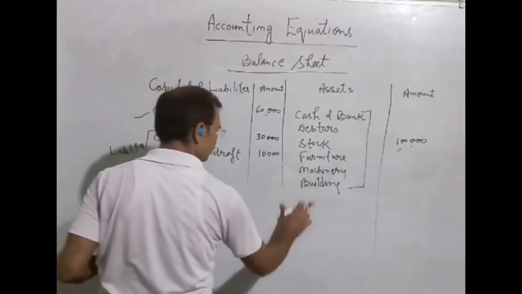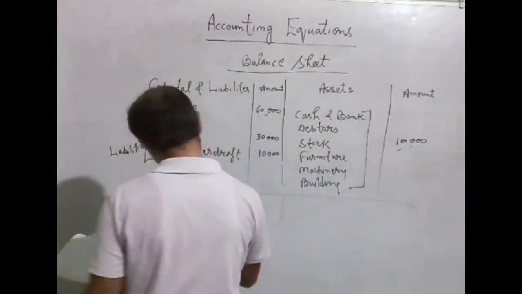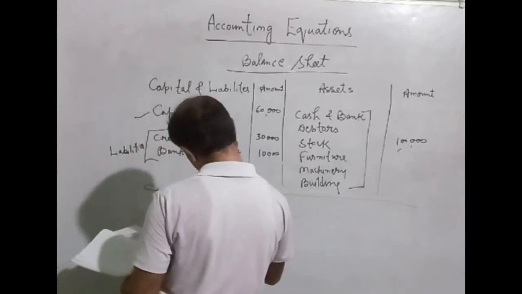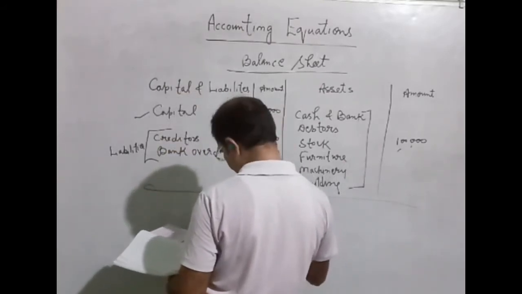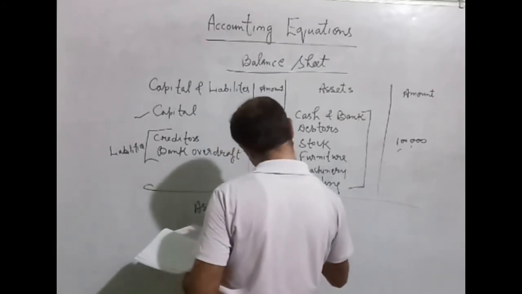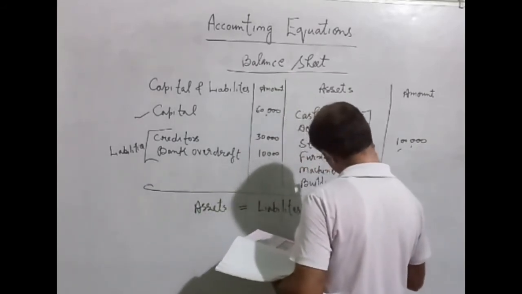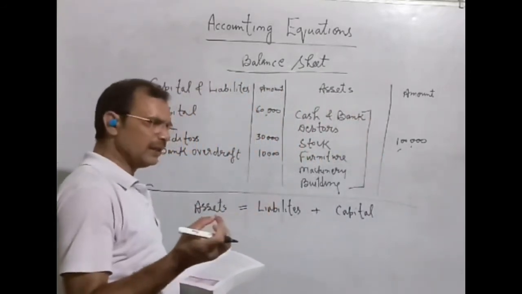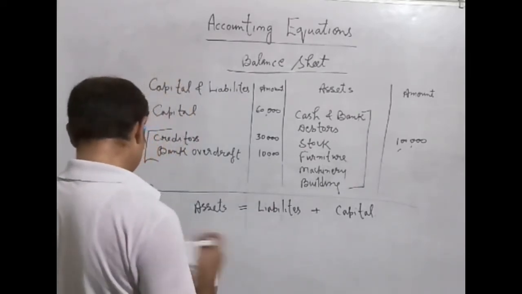So this is the format of balance sheet, and when we make the accounting equation, at that time you will use a formula. The name of that formula you will write in this way: assets is equal to liabilities plus capital. This will be an equation like the equation you have learned in mathematics.